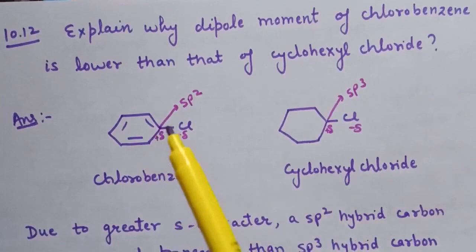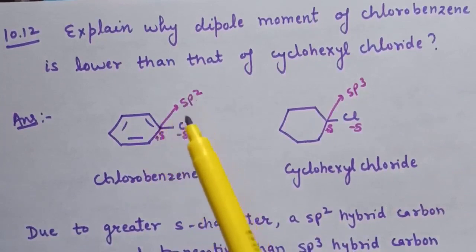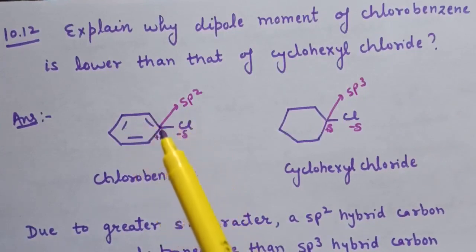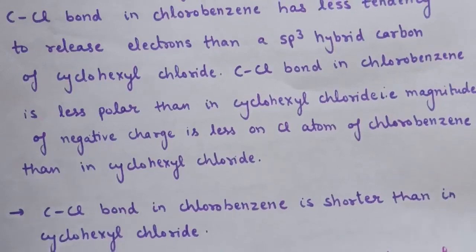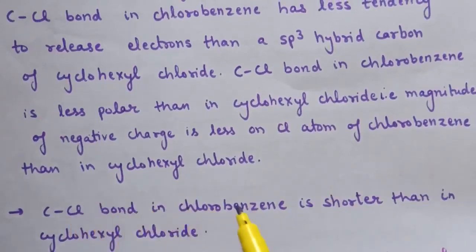Second reason is this carbon is sp2 hybridized and the lone pairs present on chlorine are involved in the conjugation, and therefore this bond acquires some partial double bond character in chlorobenzene, and therefore C-Cl bond in chlorobenzene is shorter than cyclohexyl chloride.